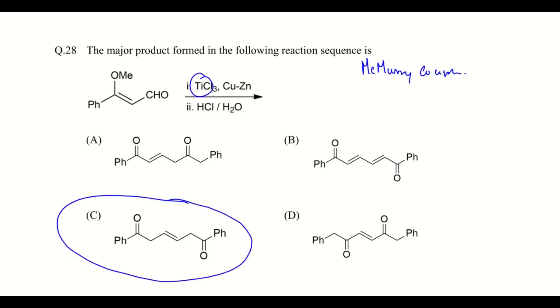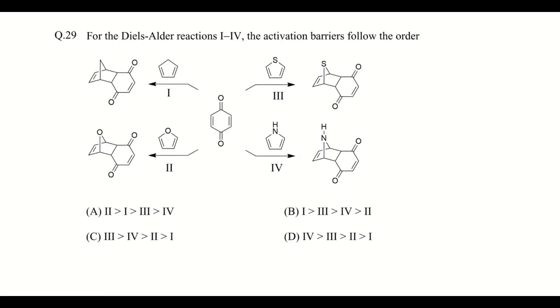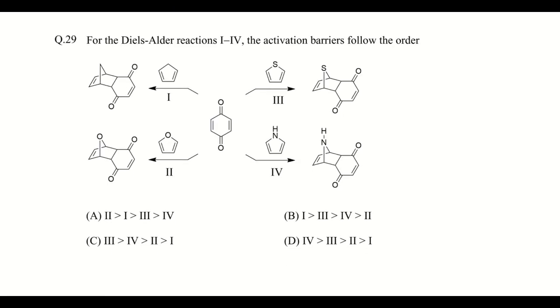Okay, going to the next question, Diels-Alder. So for the Diels-Alder reactions, the activation barrier follows this order. Let us check, these are the reagents: thiophene, cyclopentadiene, furan, and pyrrole.